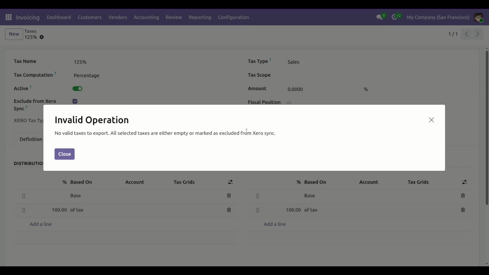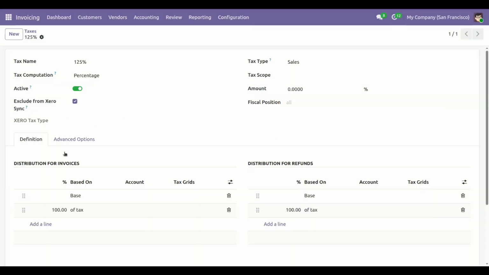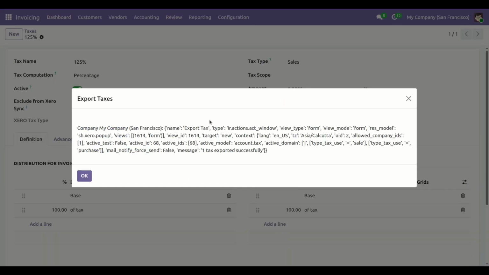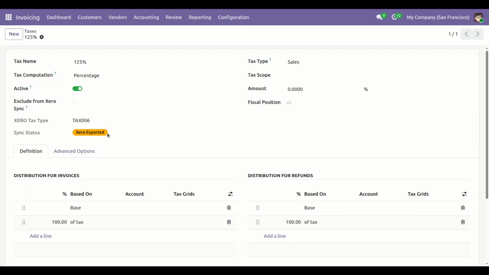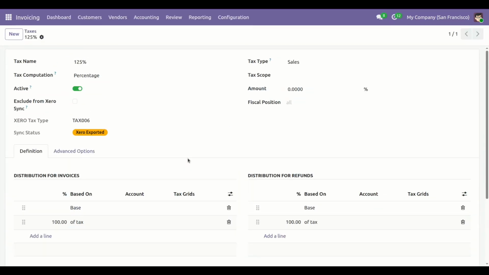Now if you want to export, force this boolean, save and again try to export tax to Xero. Here you can see it is successfully exported. Thank you for watching.